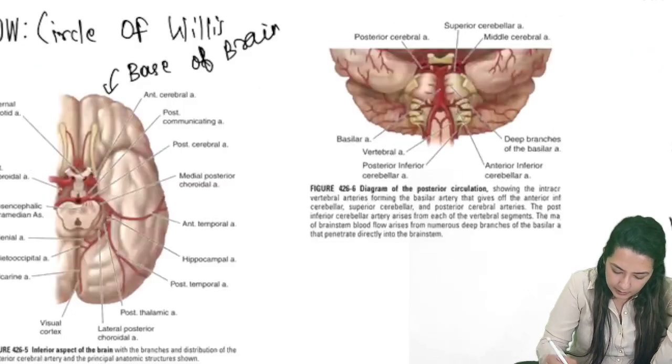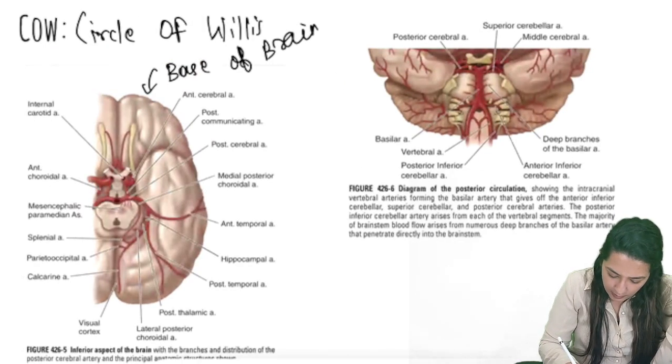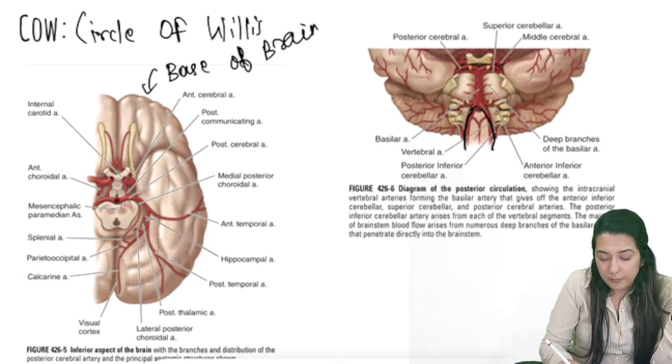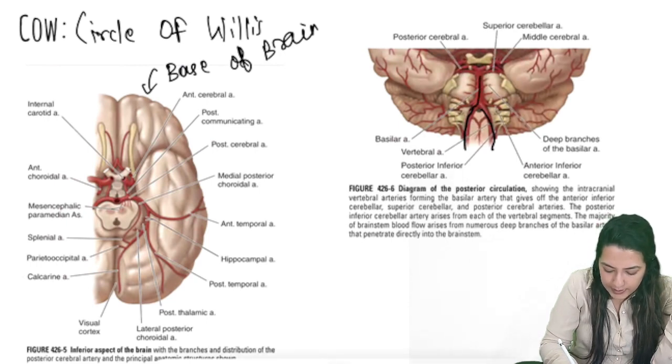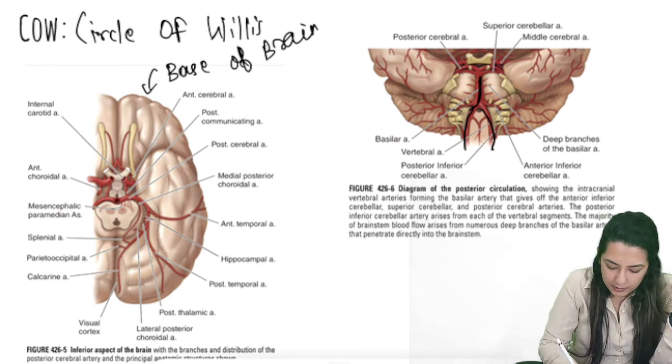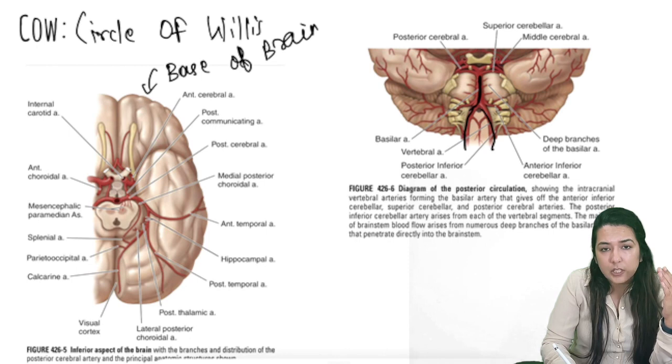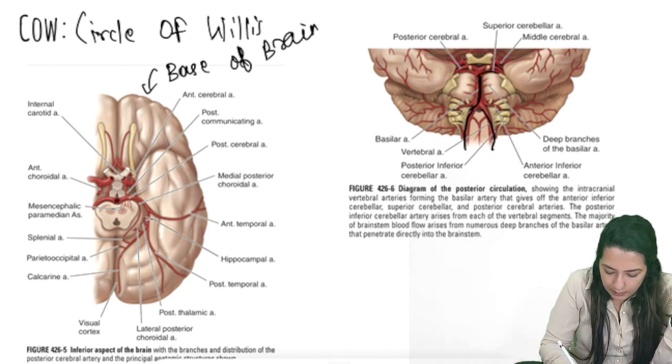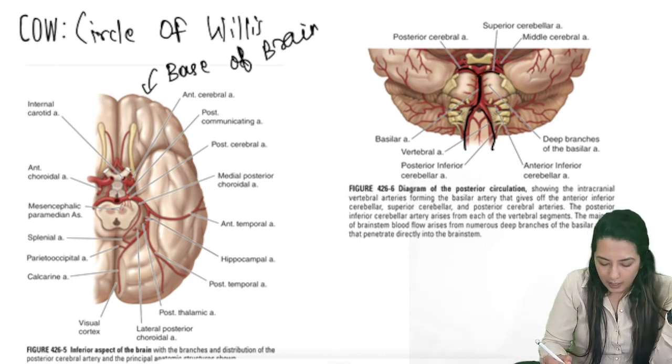So as you can see in this picture now, these are your two vertebral arteries, at the level of the pontomedullary junction. They will become a basilar artery, which will be a single artery running medially in the pons. At the junction of midbrain and pons, it will divide into two parts: posterior cerebral arteries.